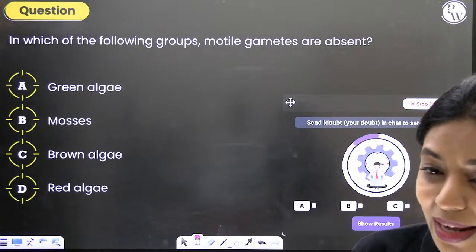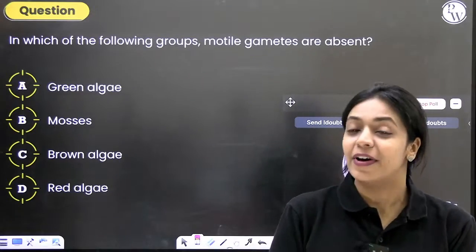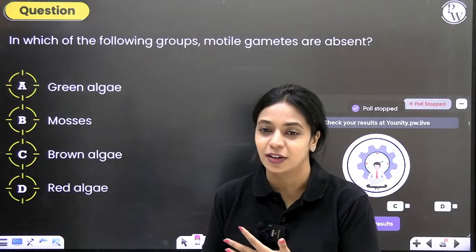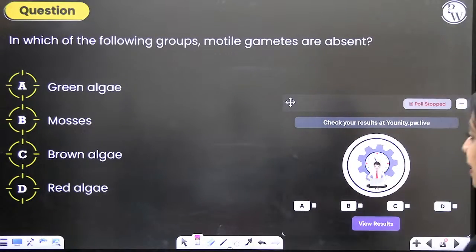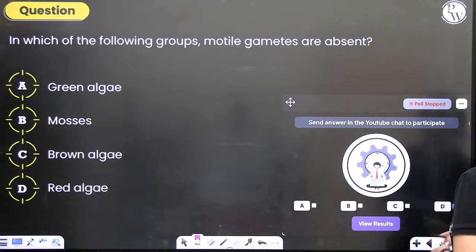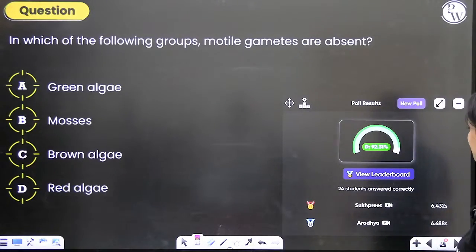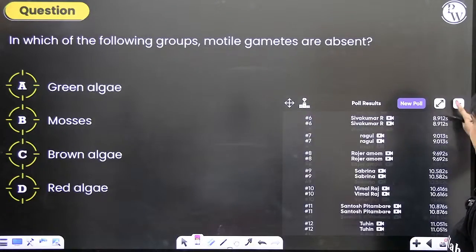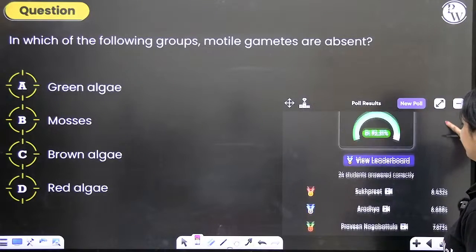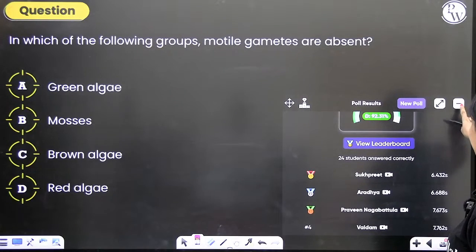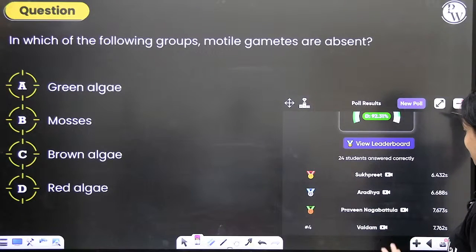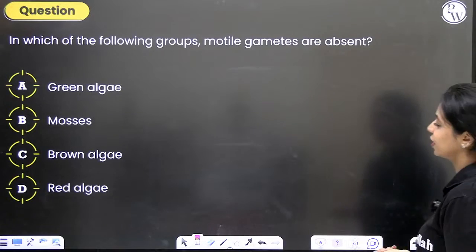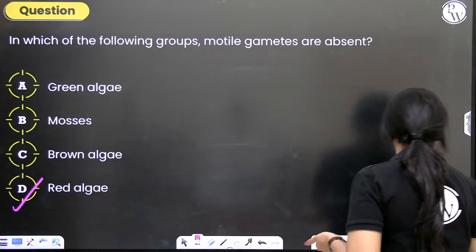Roger is saying brown algae. What did I say? In which group of algae are there no motile cells at all? It is in red algae, right? So the correct answer to this question is option D. Most of you have answered it correctly. Sukhpreet has answered it the quickest, in less than 7 seconds. Then we have Aradhya and Praveen Nagabattula. So the correct answer here is option D.